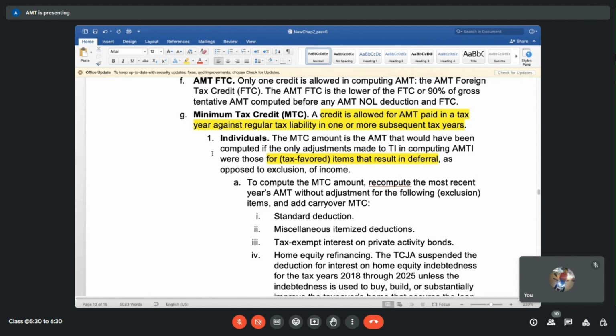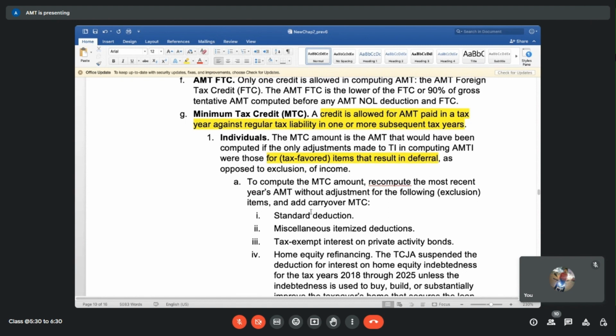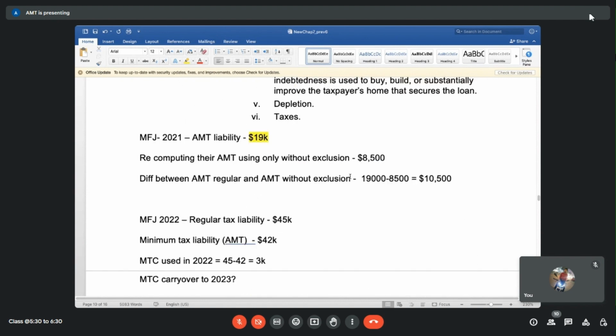Okay, and then you use deferral items only, and then you compute what your AMT would be if you are using only deferral items. Then you will definitely come up with lesser AMT. This is always going to be less than the regular AMT liability. Why? Because we are reducing our income now. When it comes to claiming tax credit, IRS is saying, okay, reduce your income to compute MTC. But when we have to pay AMT, they're saying, okay, you add up all your adjustments and preferred items and everything, just bring it to the maximum possible level and then compute your taxes.